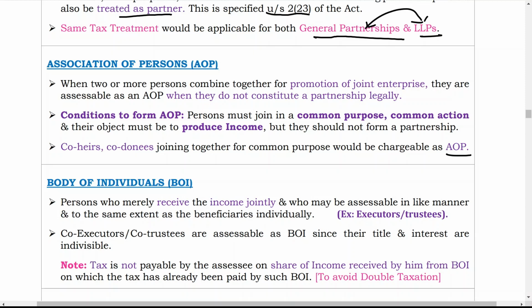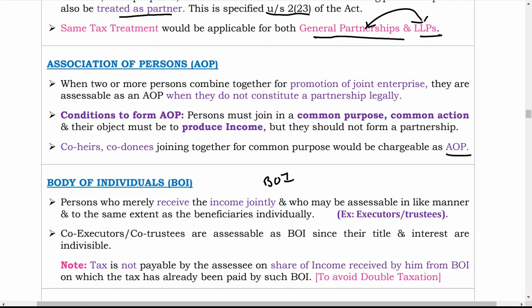Note, tax is not payable by the assessee on share of income received by him from BOI, on which the tax has already been paid by such BOI, to avoid double taxation. This is important because whatever amount they have received from BOI, they are already paying tax. Now, if it is received by an individual, then in the hands of the individual, it is not taxable. Otherwise, it is a case of double taxation. So, to avoid this, this provision has been inserted.